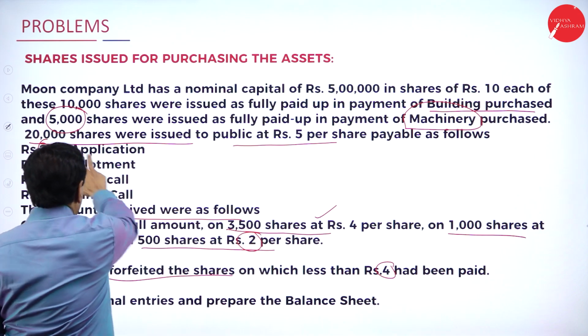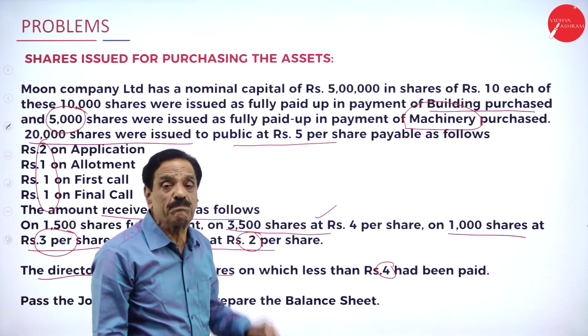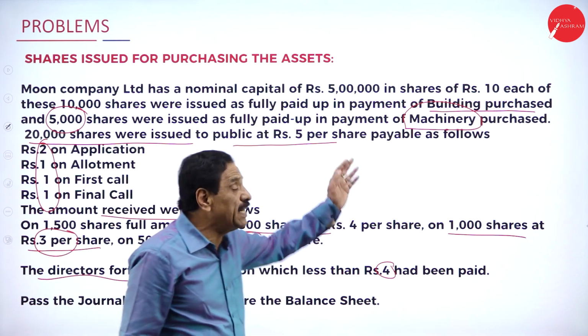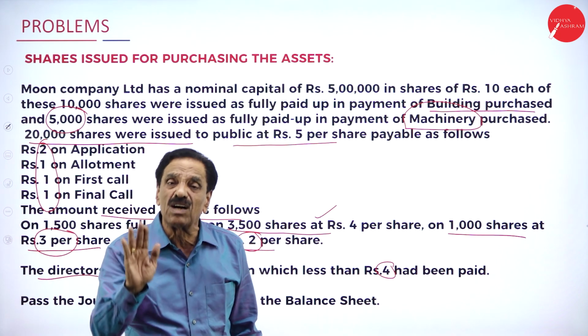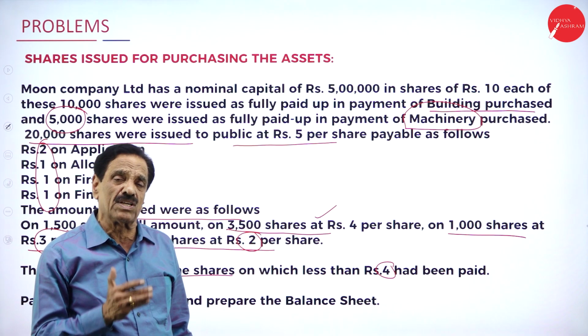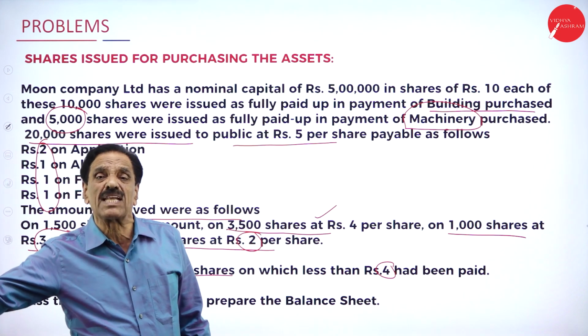Come back to the second entry. How many shares were issued? 5,000 shares were issued as fully paid up, that means 10 rupees each. 5,000 into 10 is 50,000. What's the entry? Machinery account debit 50,000 to vendor account 50,000. What's the next entry? Vendor account debit to share capital account.